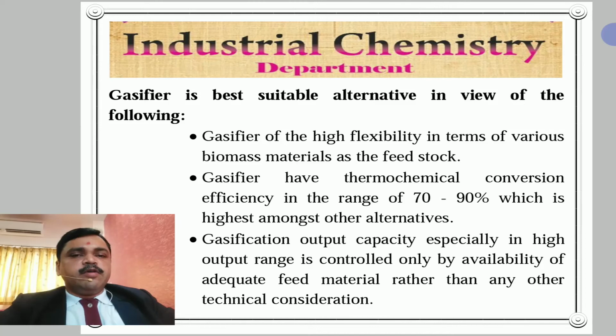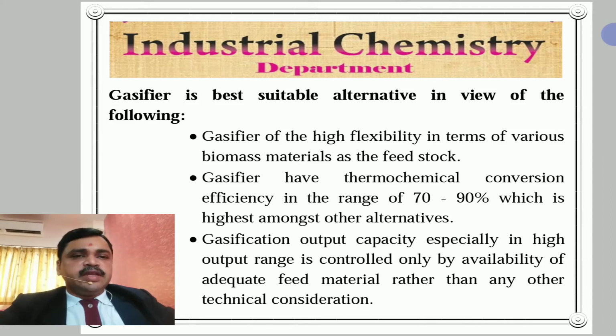In this lecture above we discussed thermochemical conversion and biochemical conversion. So in gasifier, thermochemical conversion takes place with efficiency in the range of 70 to 90%, which is the highest amongst other alternatives. It is a very important point. Gasifier has thermochemical conversion efficiency in the range of 70 to 90%.